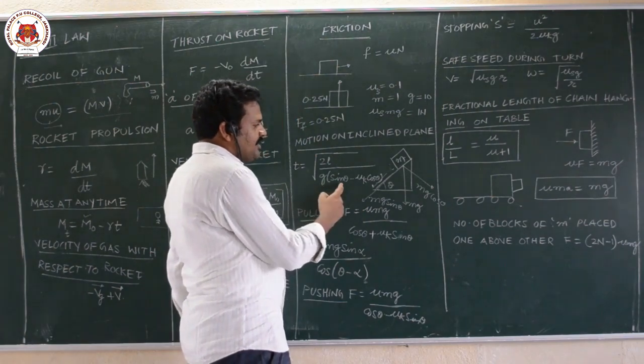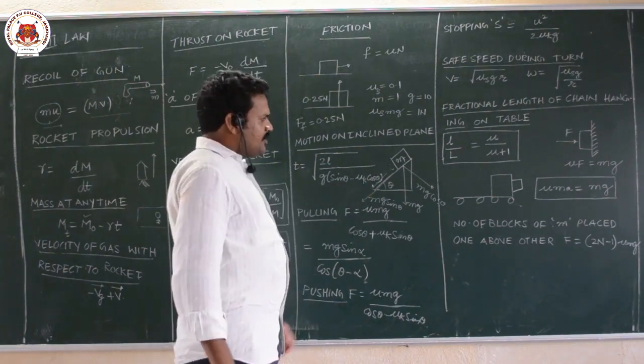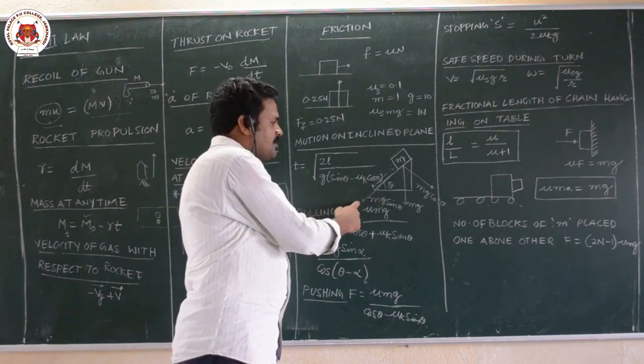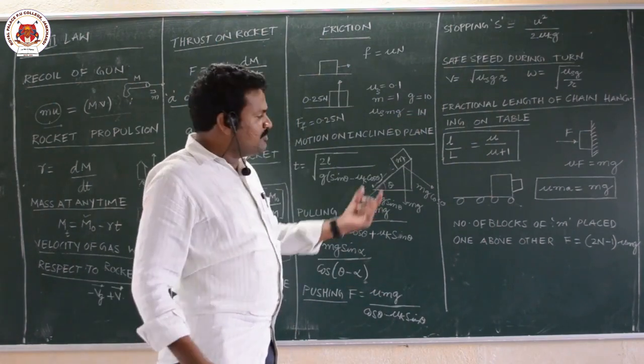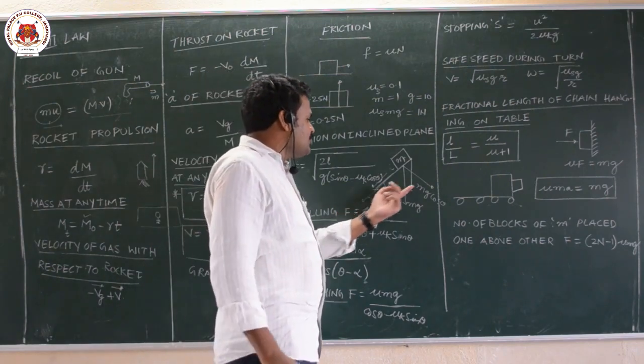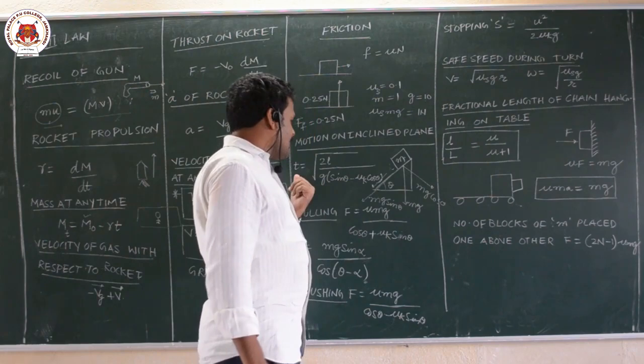The acceleration you will get is g sin theta minus mu k g cos theta. The net force m into a is equal to mg sin theta downwards minus the frictional force upwards. So mg sin theta should be greater, that's why the body is coming down. So mg sin theta minus mu mg cos theta is equal to m a.